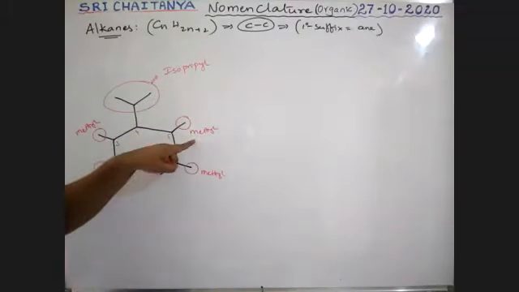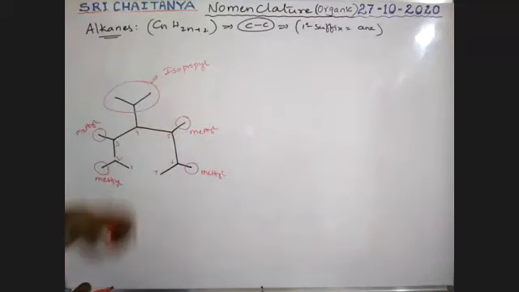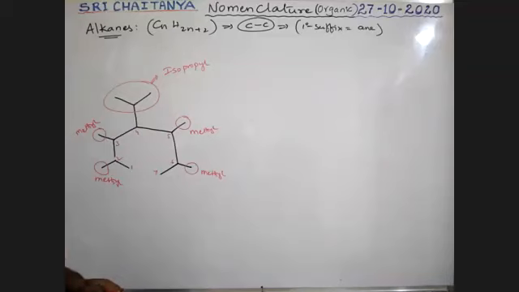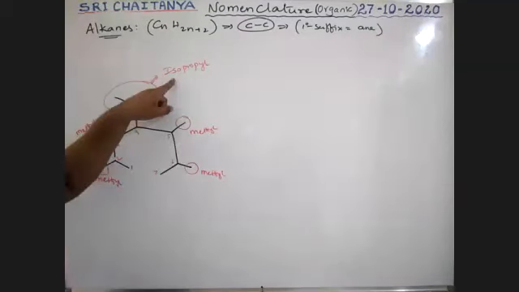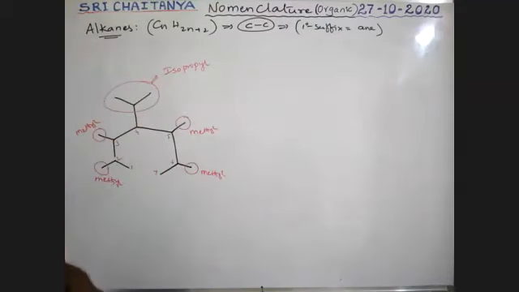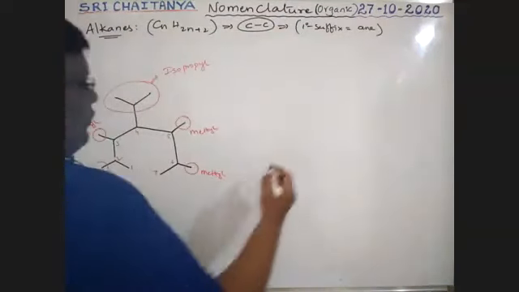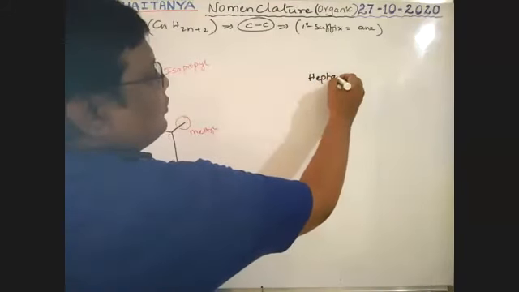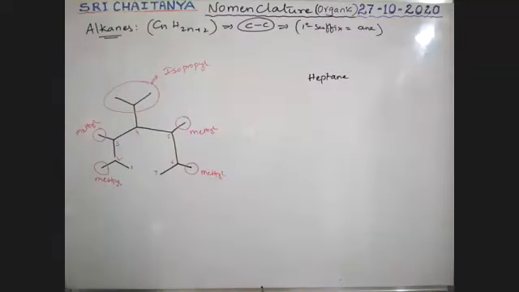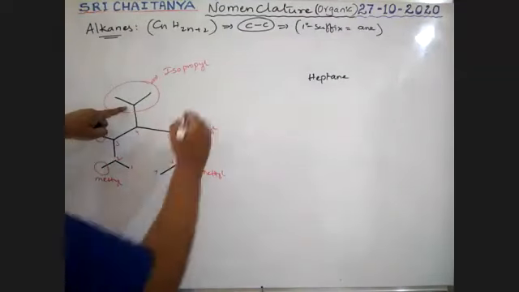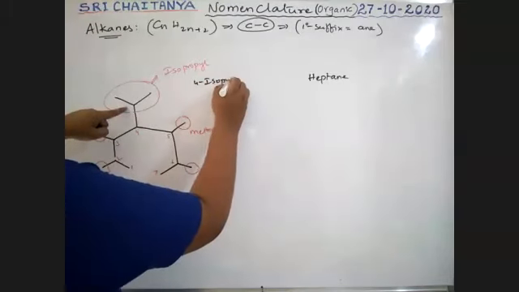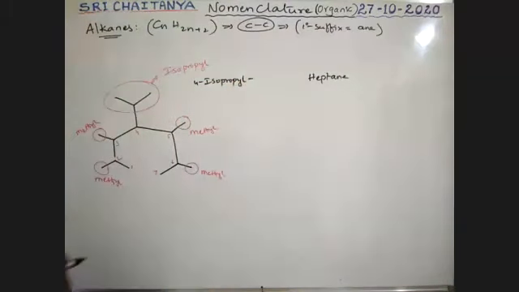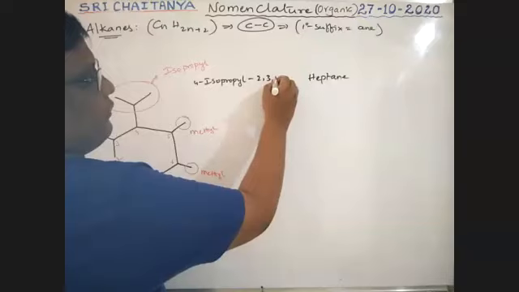Among these two, which one comes first? M or I in your alphabets? Which comes first? I. Yes, that's why you should first mention I, that is isopropyl, and then methyl. See boys, it is heptane. I'm writing the name. Heptane. Next, at the fourth place, an isopropyl group is there: 4-isopropyl. Next, second, third, 5, 6: 2, 3, 5, 6.